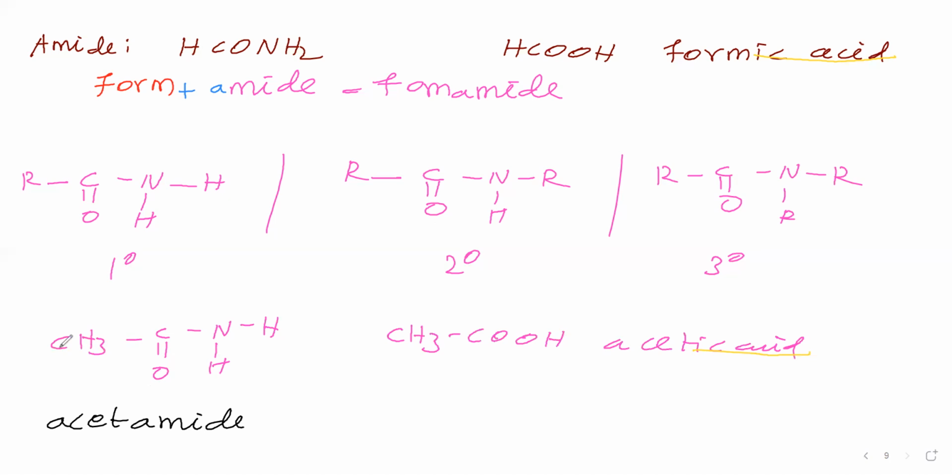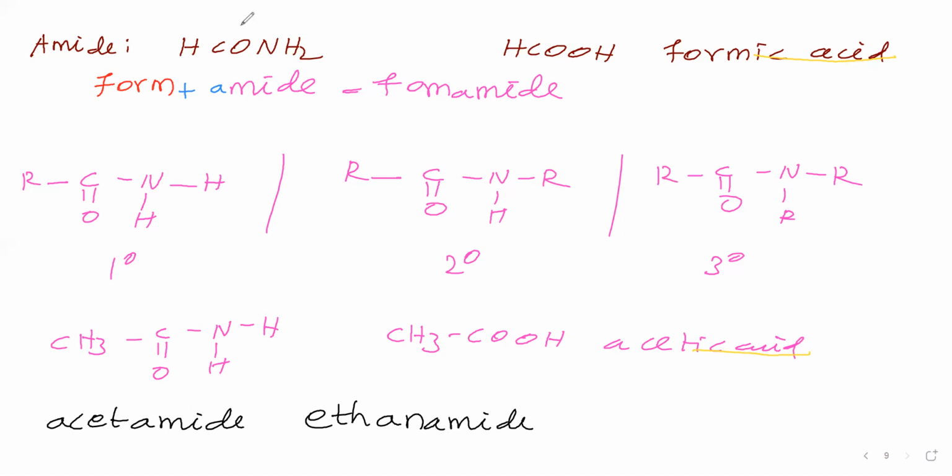Then we'll see the IUPAC name. This compound contains 2 carbons. Therefore, root word is eth. Primary suffix is "-ane", in that drop e. Then the functional group is amide; in the secondary suffix also we say amide. Therefore, ethanamide. The secondary suffix for IUPAC is amide, and in the common name also we say amide.